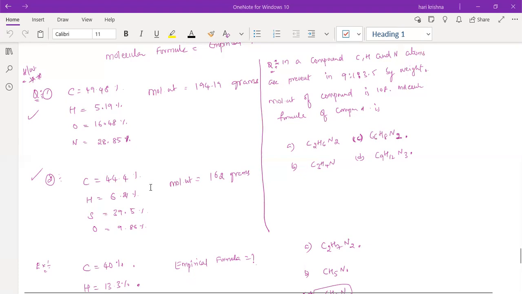Got the answer for the second one, everyone? What is the answer for the second one?